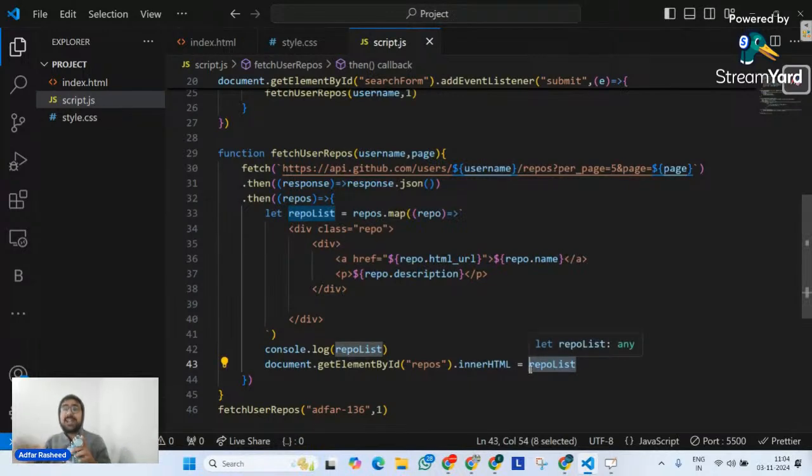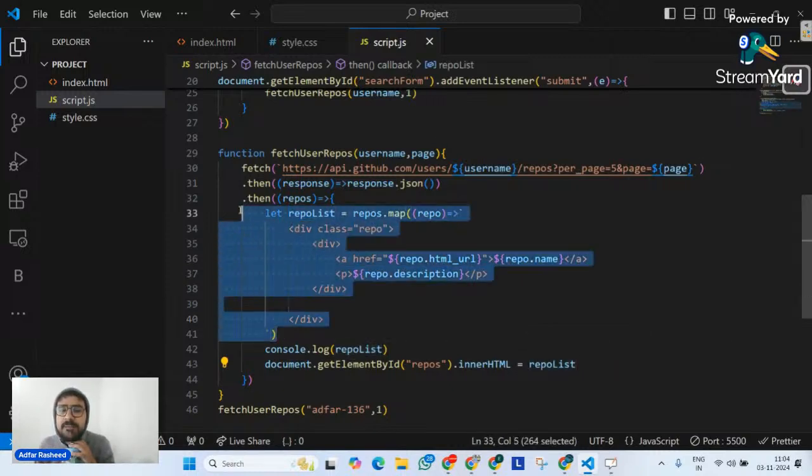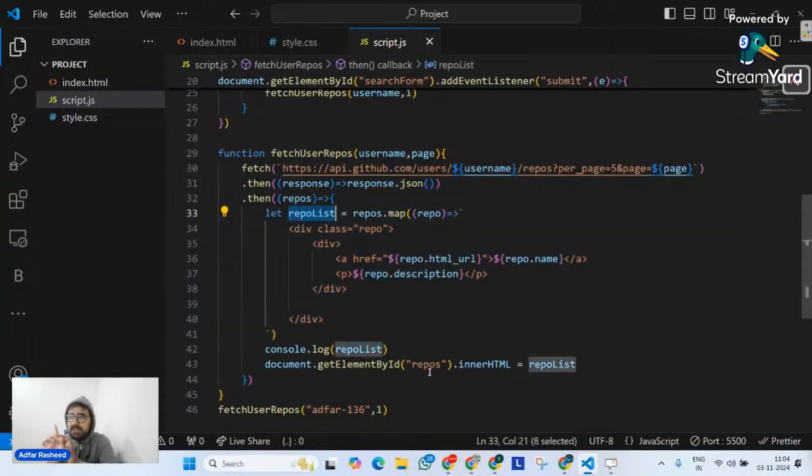So why would we do that? And it's never suggested to put directly your array as an inner HTML. So tell me which method will actually allow me to convert over there this array into string. Do we have any method on arrays with the help of which we can convert that particular array into string, so that this particular repo list will not be an array, but it will be a single string.